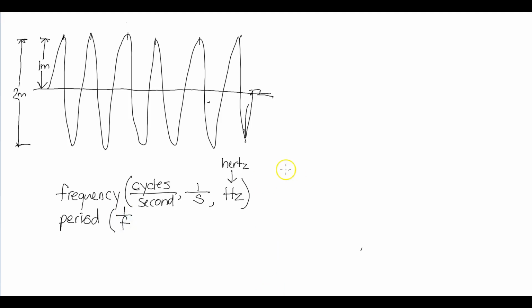To see why, look at this definition: cycles per second. If you take the reciprocal of that, that'll be the number of seconds per cycle. So 1 over f. Since it's a time, the unit will be seconds. So period is in seconds, and frequency is in hertz.